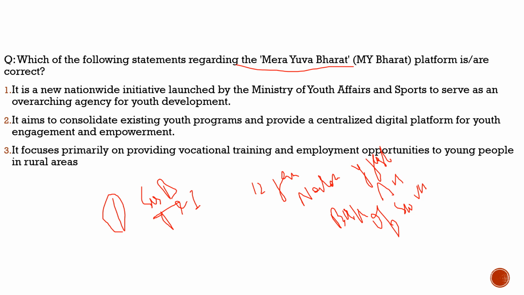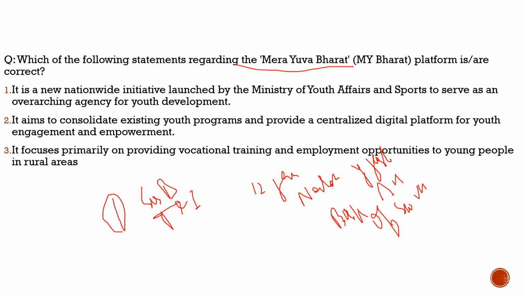So this is the Ministry of Youth Affairs and Sports which is going to conduct this, and they are getting help from Mera Yuva Bharat, which is an autonomous body. Basically this article was given by this ministry itself. In this article there is not much which you as an aspirant need, but this Mera Yuva Bharat becomes important for you.